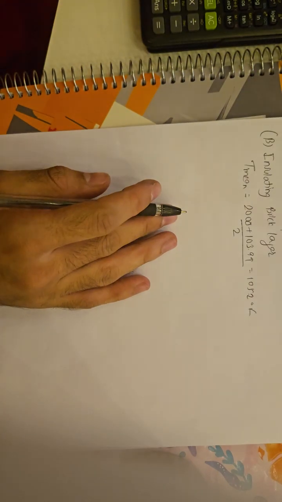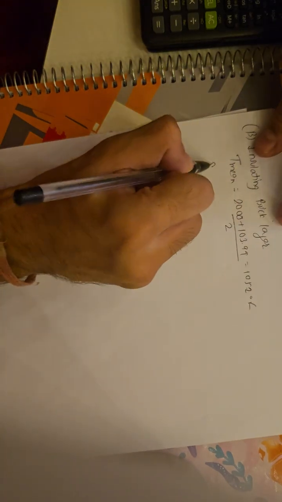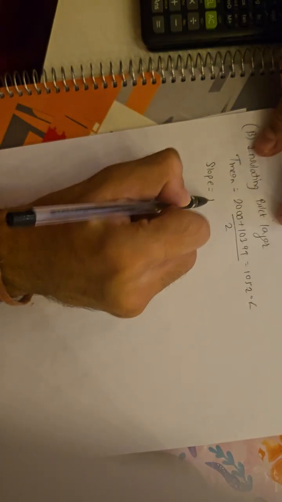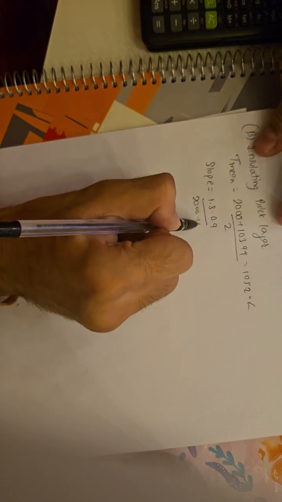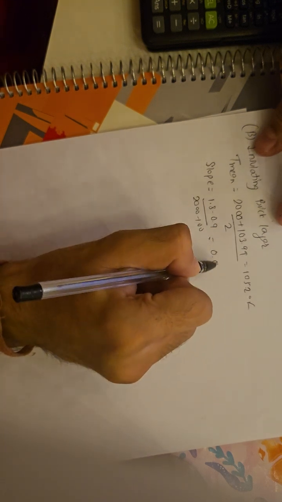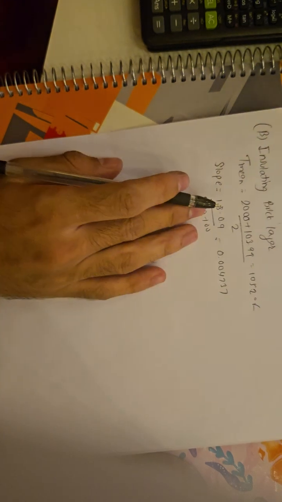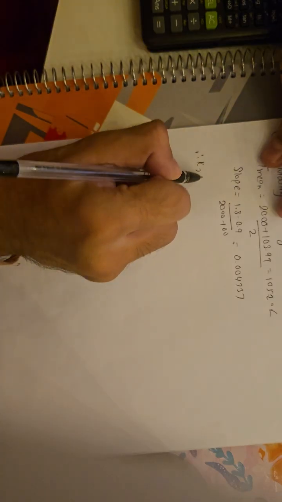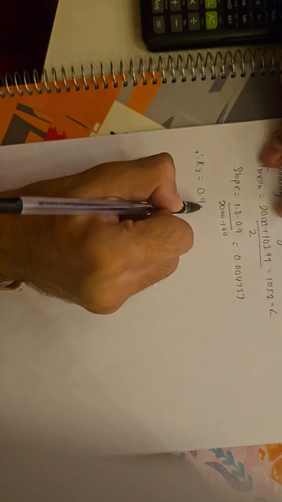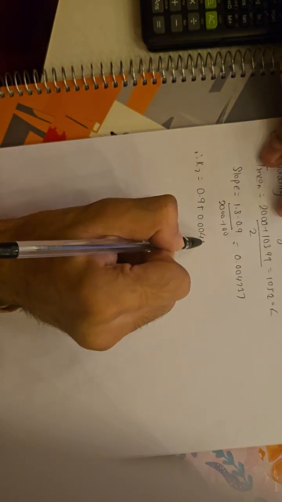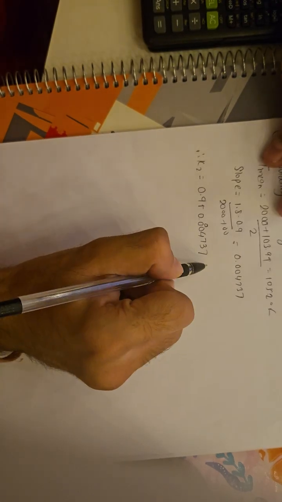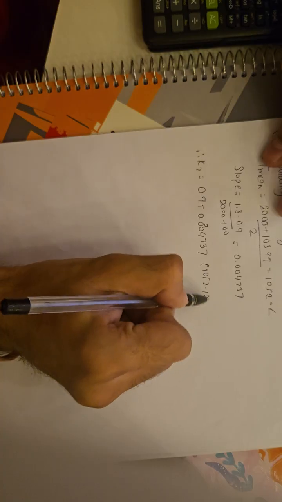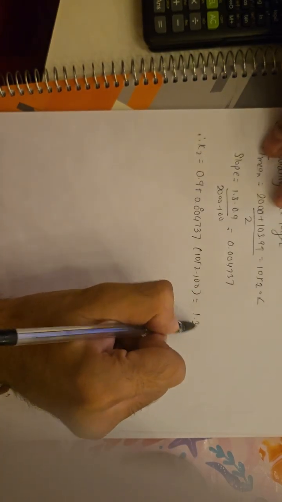By interpolating the same, we get slope equal to 1.8 minus 0.9 by 1900, 0.000474, and therefore we get K2 is equal to 0.9 plus 0.000474 times 1052 minus 100, equals 1.351.